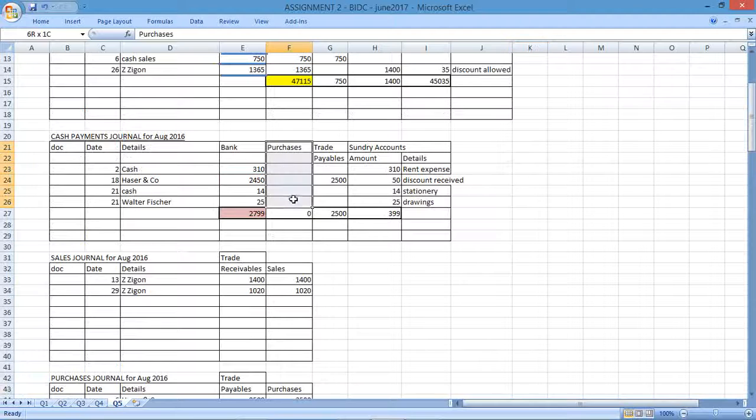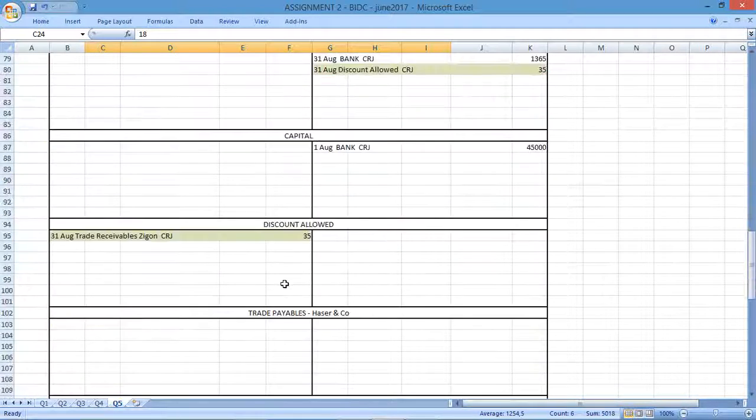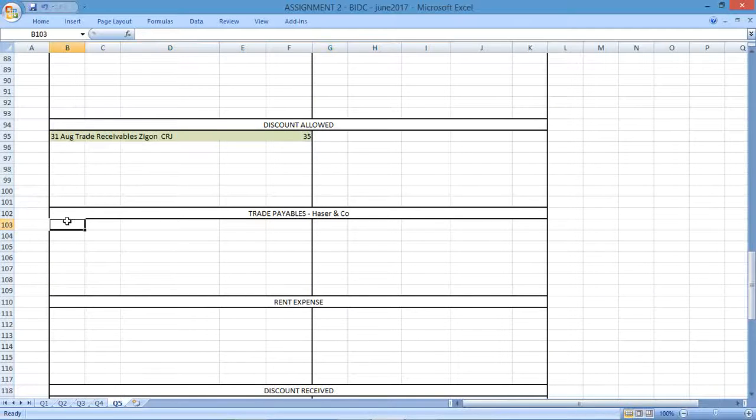Let's go back. Purchases, nothing. Trade payables, we need to create that account. Trade payable relates to Hazer. There's a discount and there's bank for the trade payables, and we're paying, so it's going to decrease our liability. So let's go to Hazer. Where's Hazer? There's it. On the 31st of August, we'll have bank, cash payments journal, and we'll also have